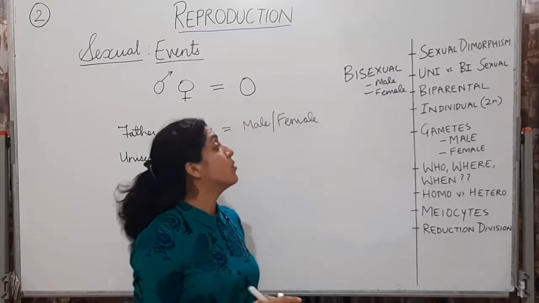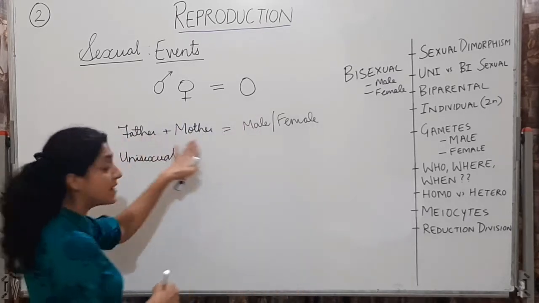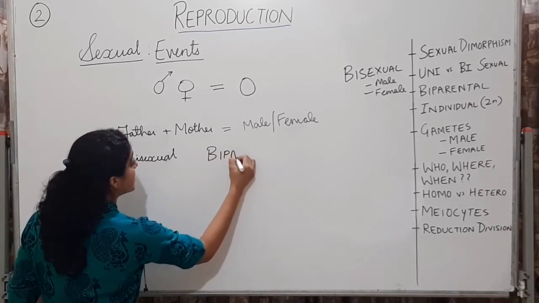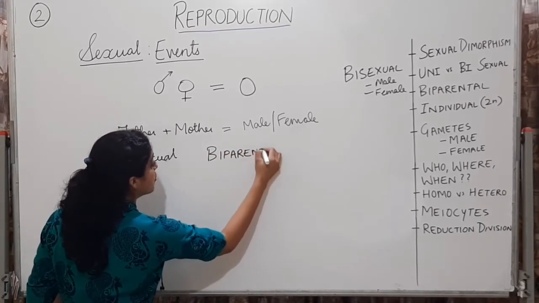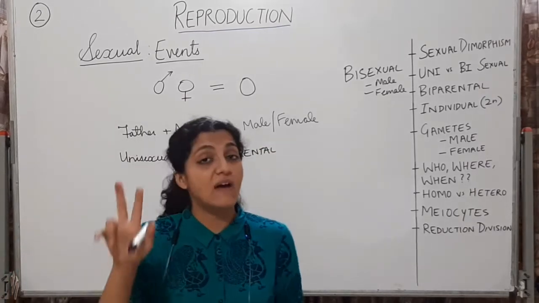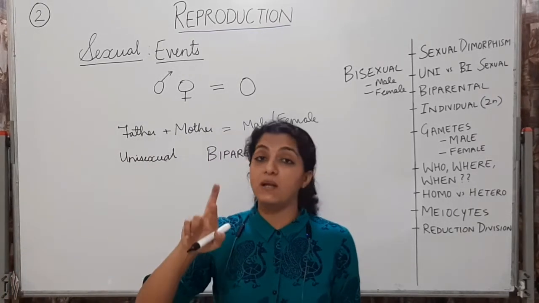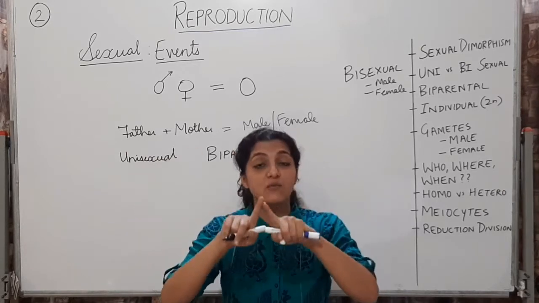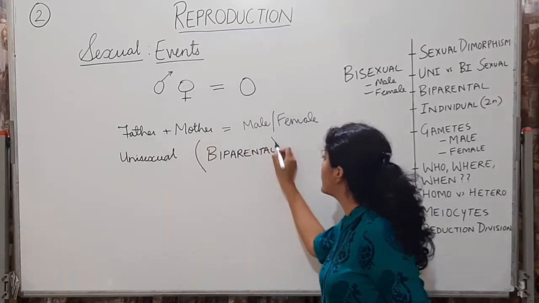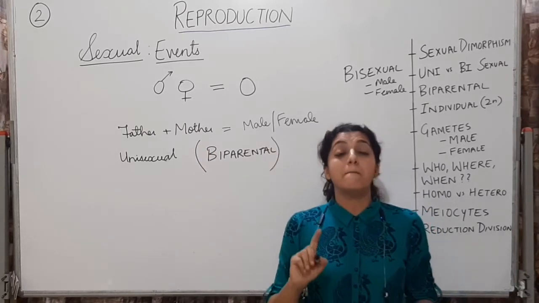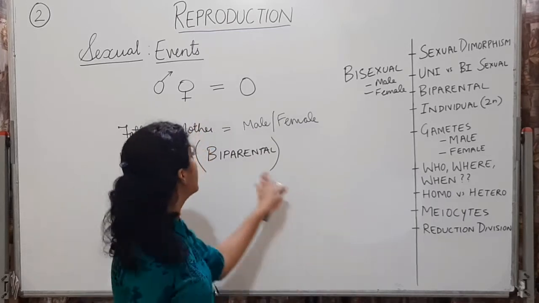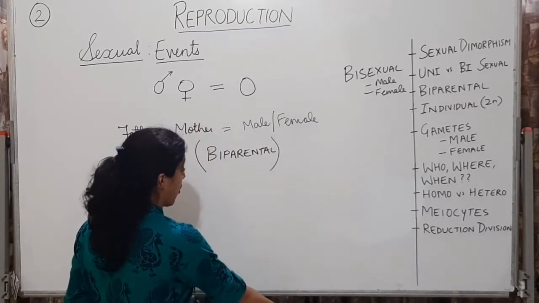So sexual reproduction, if we look at it, is biparental. You can understand it by your parents. You have two parents, one father and one mother, meaning two unisexual individuals together made one offspring. But the sentence "sexual reproduction is always biparental" will be wrong.